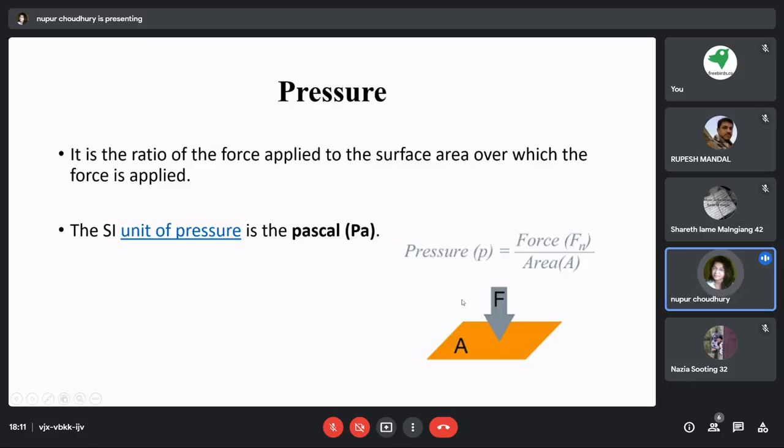So we have to understand that pressure is equal to force by area. So whatever force we are applying, that means with whatever intensity we are applying a particular force, and whatever area we are considering, we have to take the ratio of both of these in order to calculate the pressure.